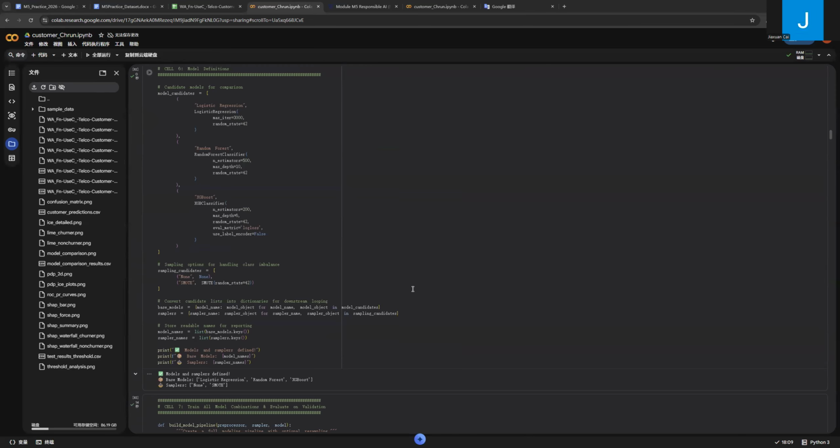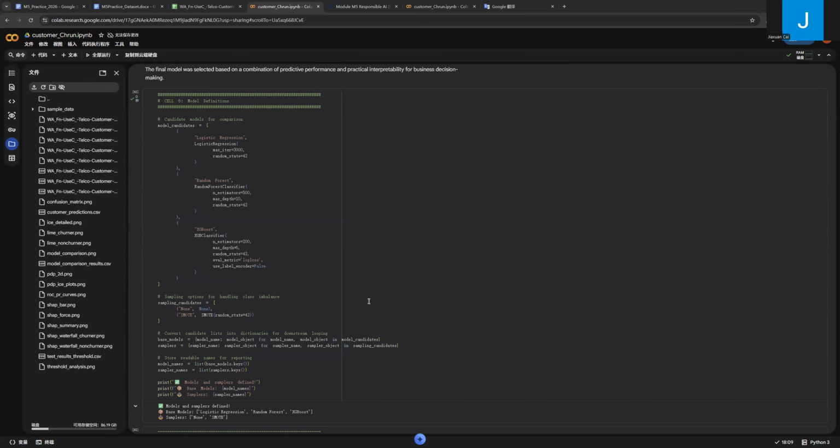Next, several models are defined and compared. Logistic regression is used as the baseline model because it is simple and interpretable. Tree-based models, random forest and XGBoost, are also tested because they often perform well in classification tasks.